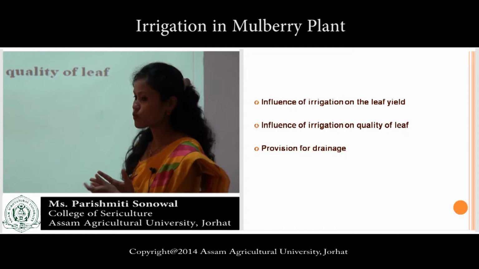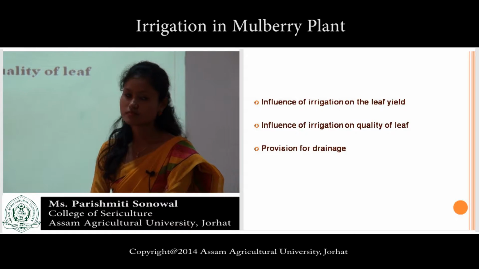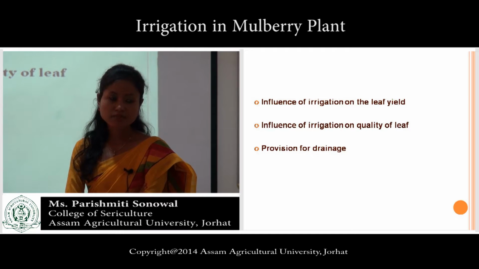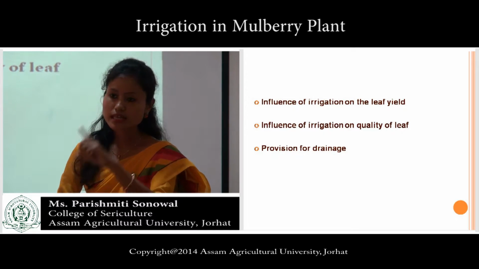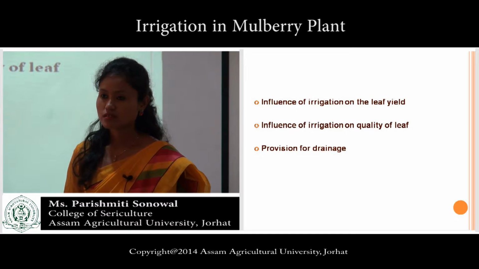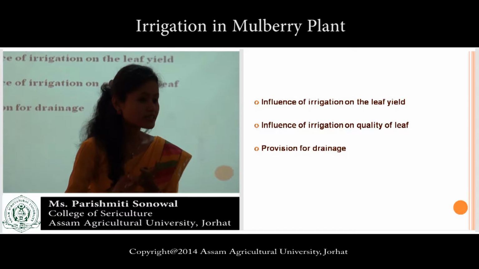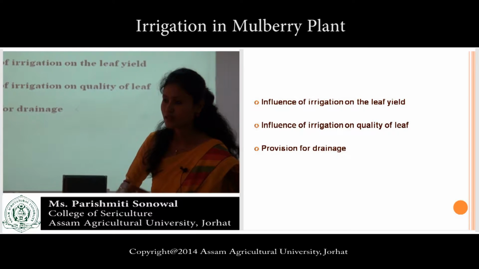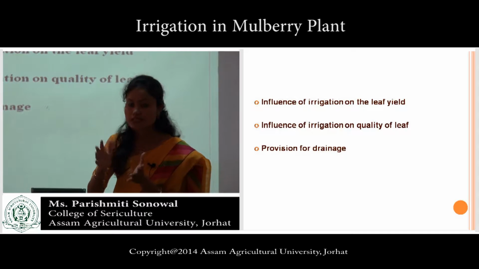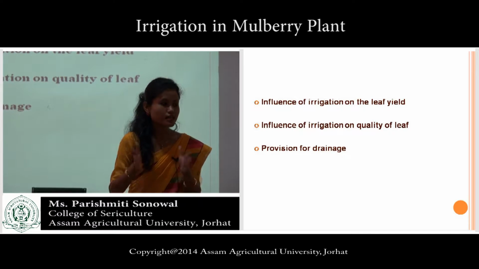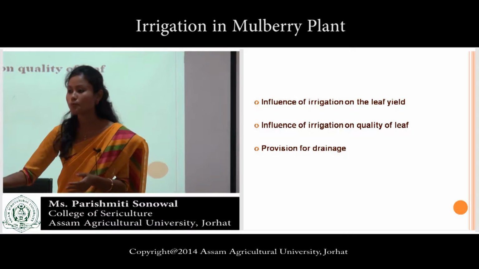Influence of irrigation on quality of leaf. Quality of leaf mainly depends upon the nutritive value of the leaf. Already I mentioned this point. Protein and moisture should be there in the leaf. If the leaf is succulent, glossy, fresh, light green in color, with luxuriant growth, then ultimately it will affect the silkworm.